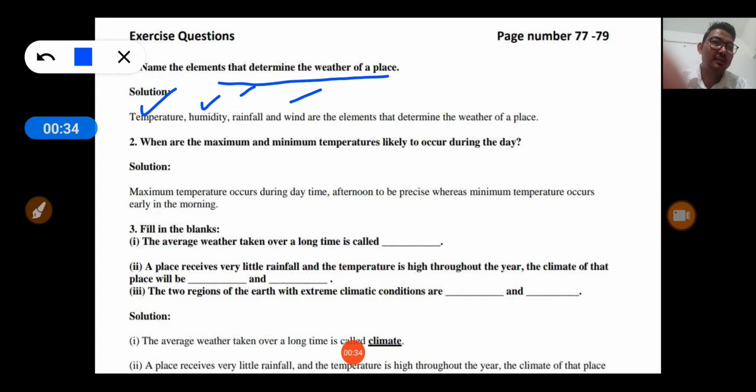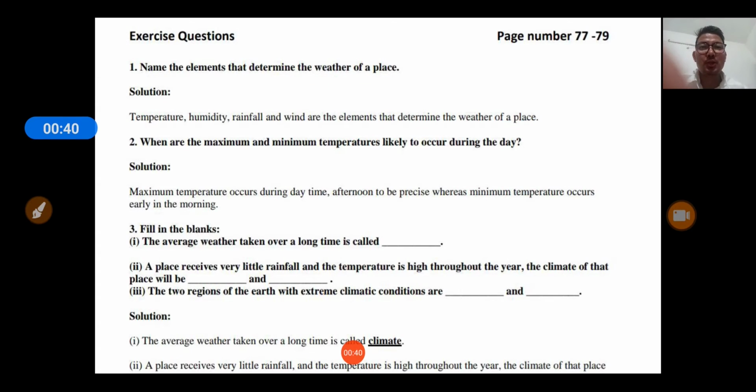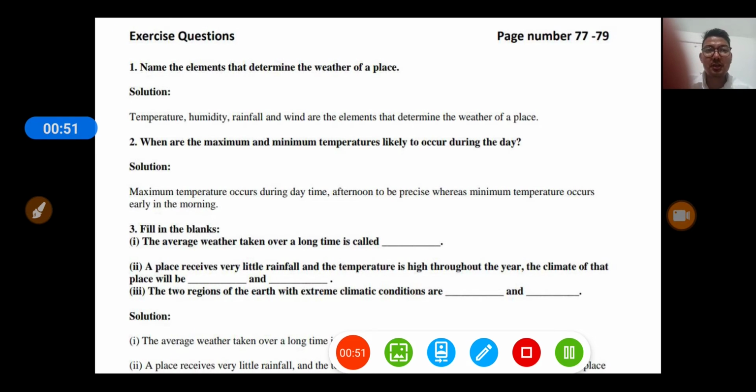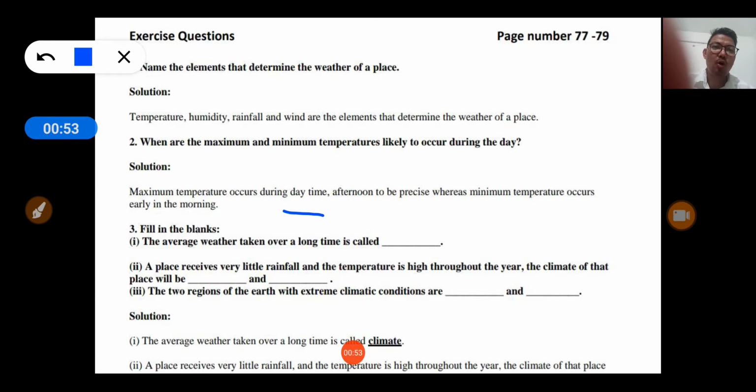So these are the factors or elements which determine the weather of a place. Question number 2, when are the maximum and minimum temperature likely to occur during the day? See, maximum temperature occur during daytime or in afternoon time, whereas minimum temperature occur in early morning.